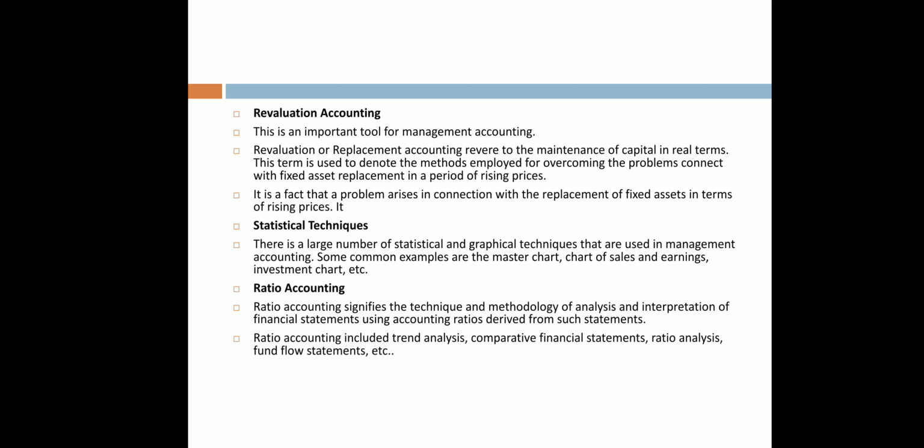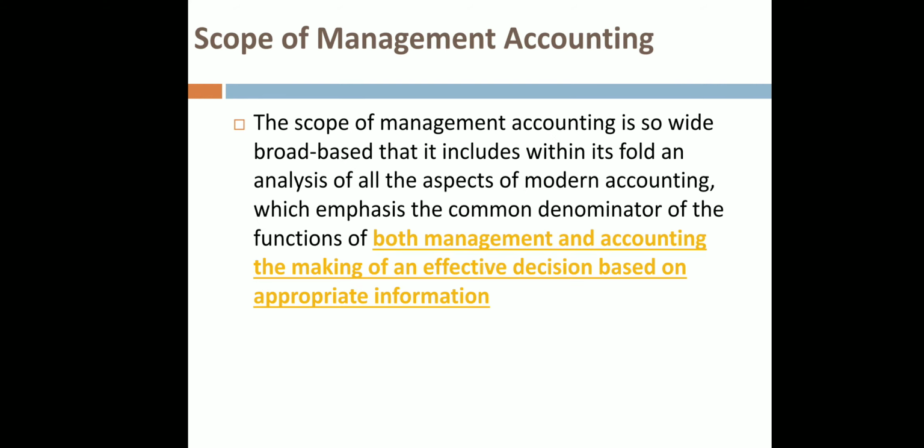Some common examples are the master chart, chart of sales, earnings, investment chart, etc. Ratio accounting. It signifies the technique and methodology of analysis and interpretation of statements using accounting ratios derived from the statements. Ratio accounting includes trend analysis, comparative statements, ratio analysis, fund flow statement, etc.